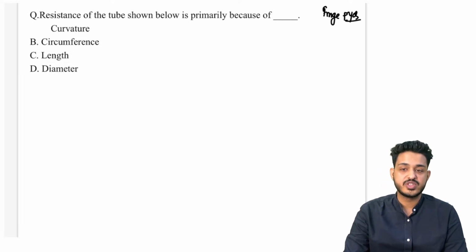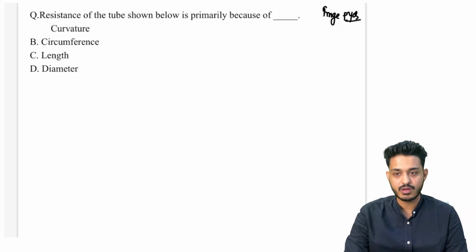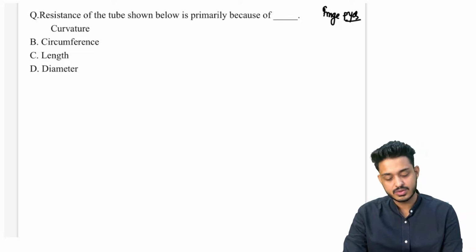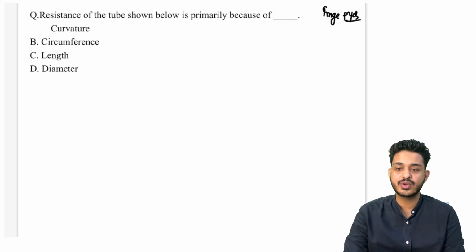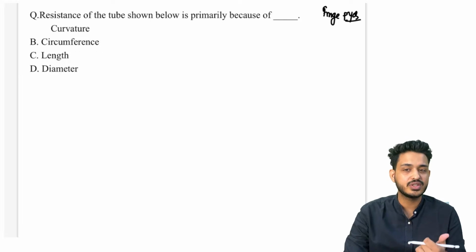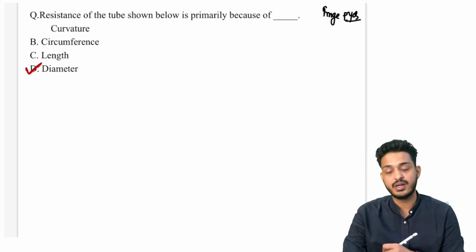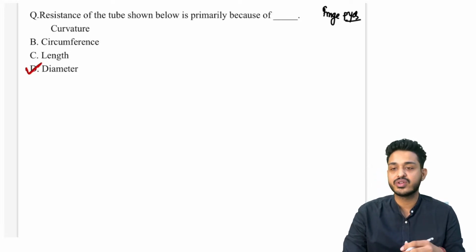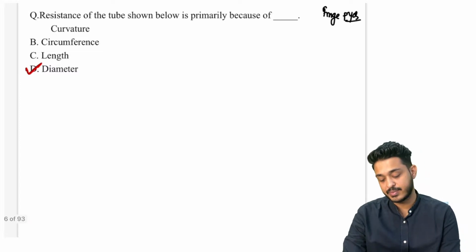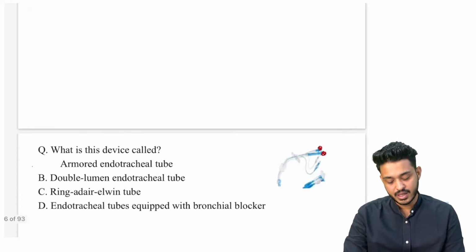This is your FMGE PYQ. What is the most important thing that is going to change here? Resistance of the tube shown below is primarily because of what? What is the thing that is going to alter this? This is going to be the diameter of the tube. The diameter is going to be the most important thing. You have to remember this. Diameter is going to be the most important thing.